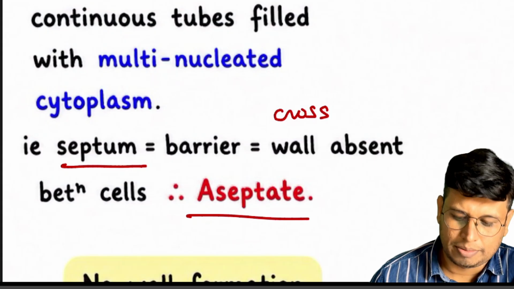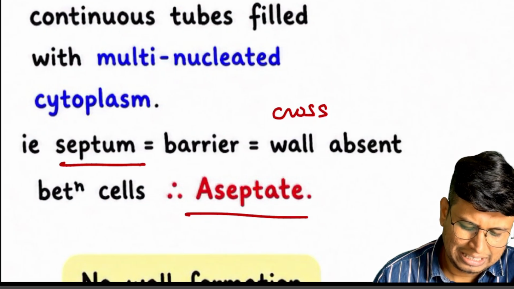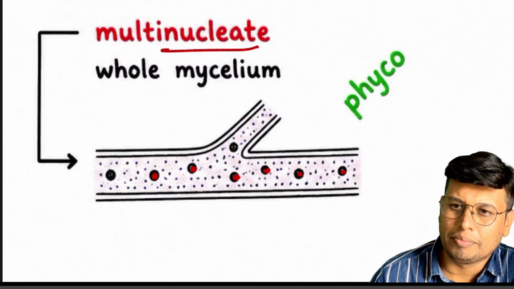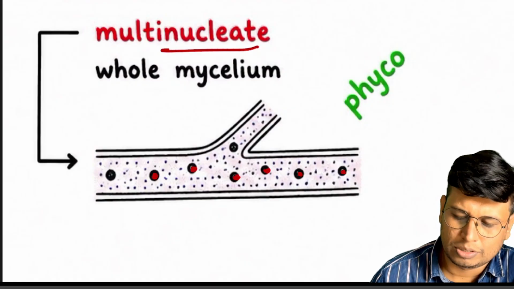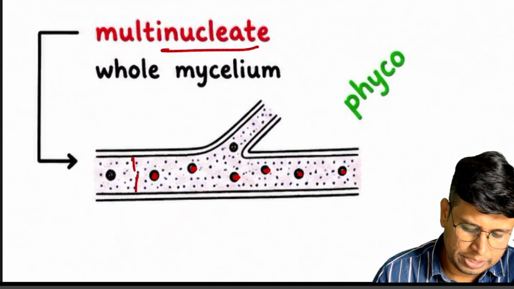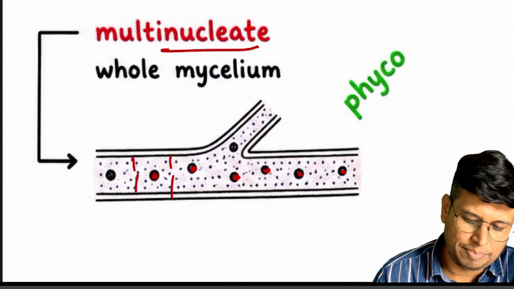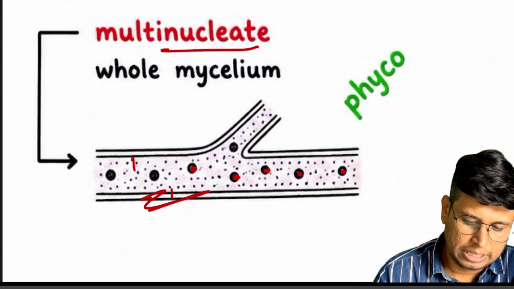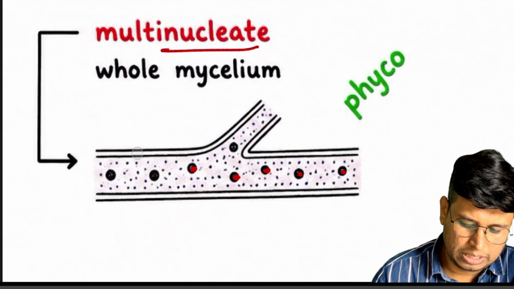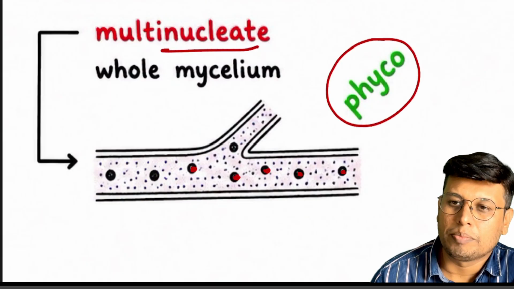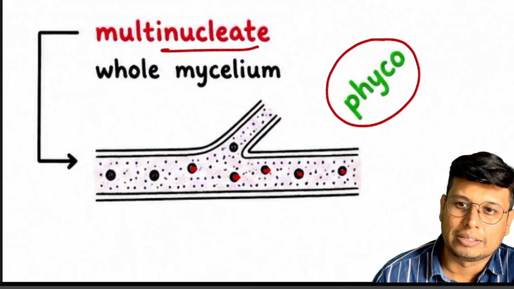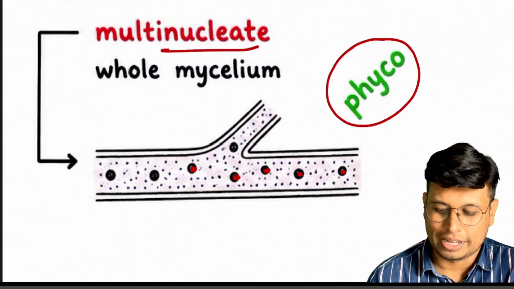So it is called aseptate. Very easy, nothing to confuse. This is a continuous tube filled with multinucleated cytoplasm, so it is called coenocytic. If there were some septum present, it would be called septate, but it is not. So remember this. And again, these are present in a particular group or class of fungi called Phycomycetes. Remember, aseptate multinucleated cytoplasm is present in Phycomycetes.